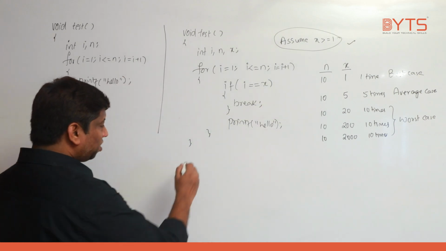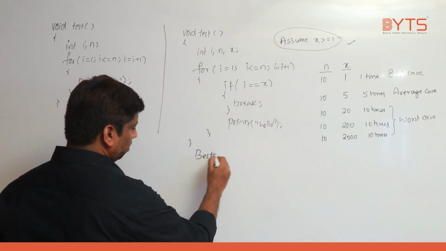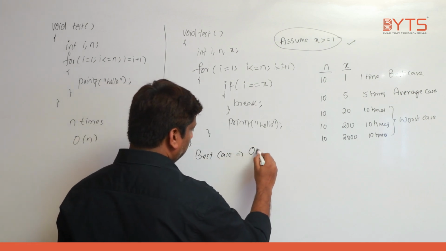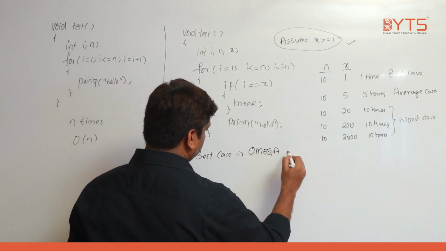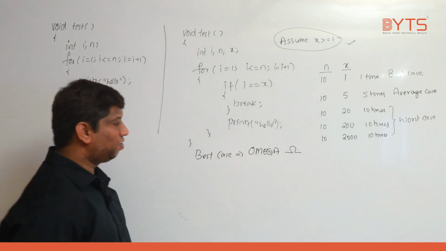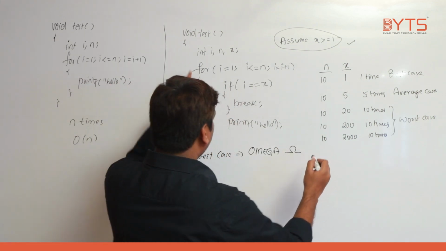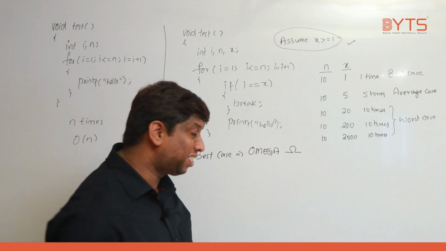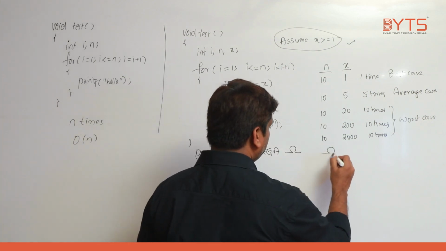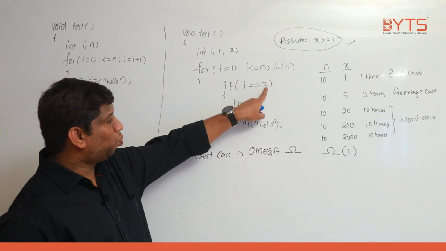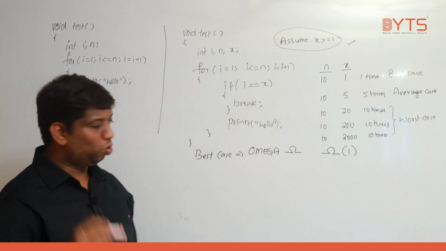So best case is represented using omega. The symbol is this one. Best case is always represented using what? Omega. Okay, and the time taken to run this program in the best case is 1 time. So the time is how much? Omega of 1. When the x value is 1, equal to 1 is true, and the loop repeats only 1 time.